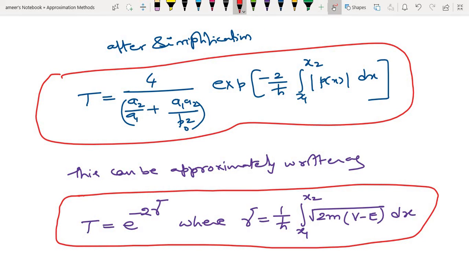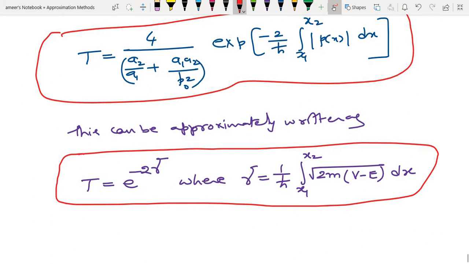Okay, this gamma is just a number. So equation 9 is over. Then you can take this as equation 10 or 11, as you wish. This is equation 10, and this is equation 11 we are supposed to remember.